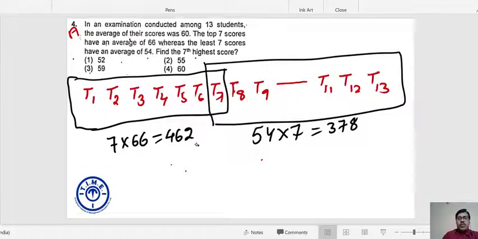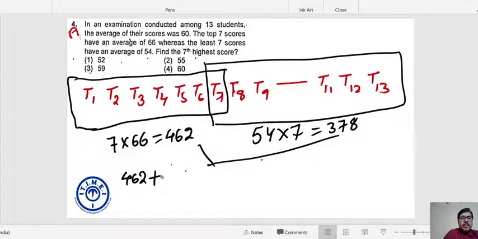If I add these two numbers, the total is turning out to be 462 plus 378, which is 840.